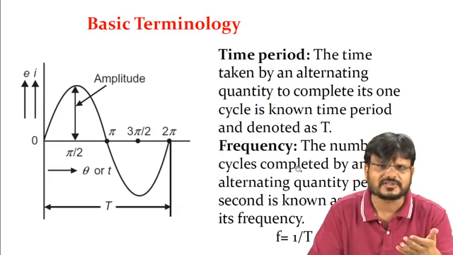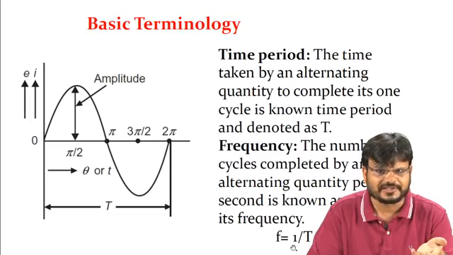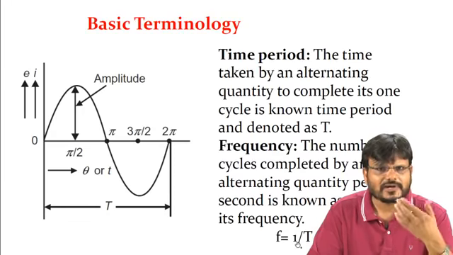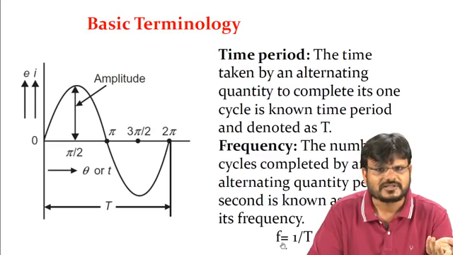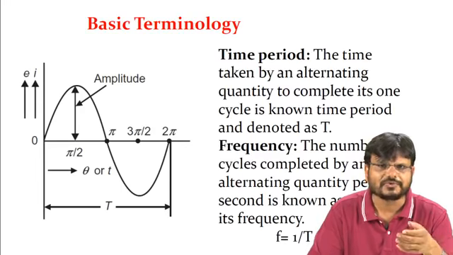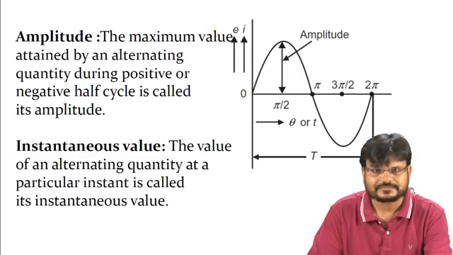Now first we have to understand what frequency is. The number of cycles completed by an alternating quantity per second is known as its frequency. How can you write frequency? Frequency is nothing but the reciprocal of the time period. So if you have the value of the time period, then you can easily calculate the frequency. F is equal to 1 by T, and the unit of frequency is Hertz. Similarly, the unit of time period is second.